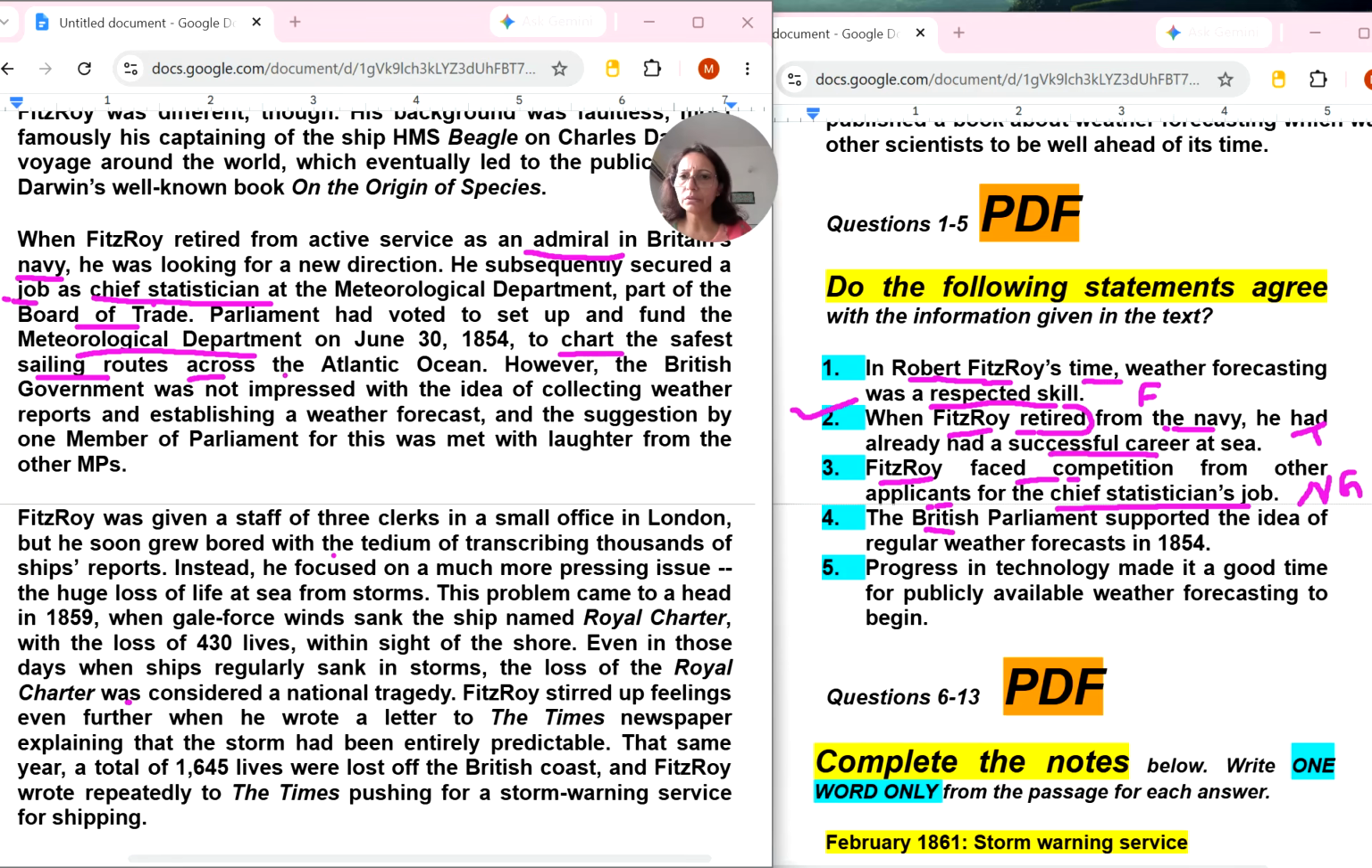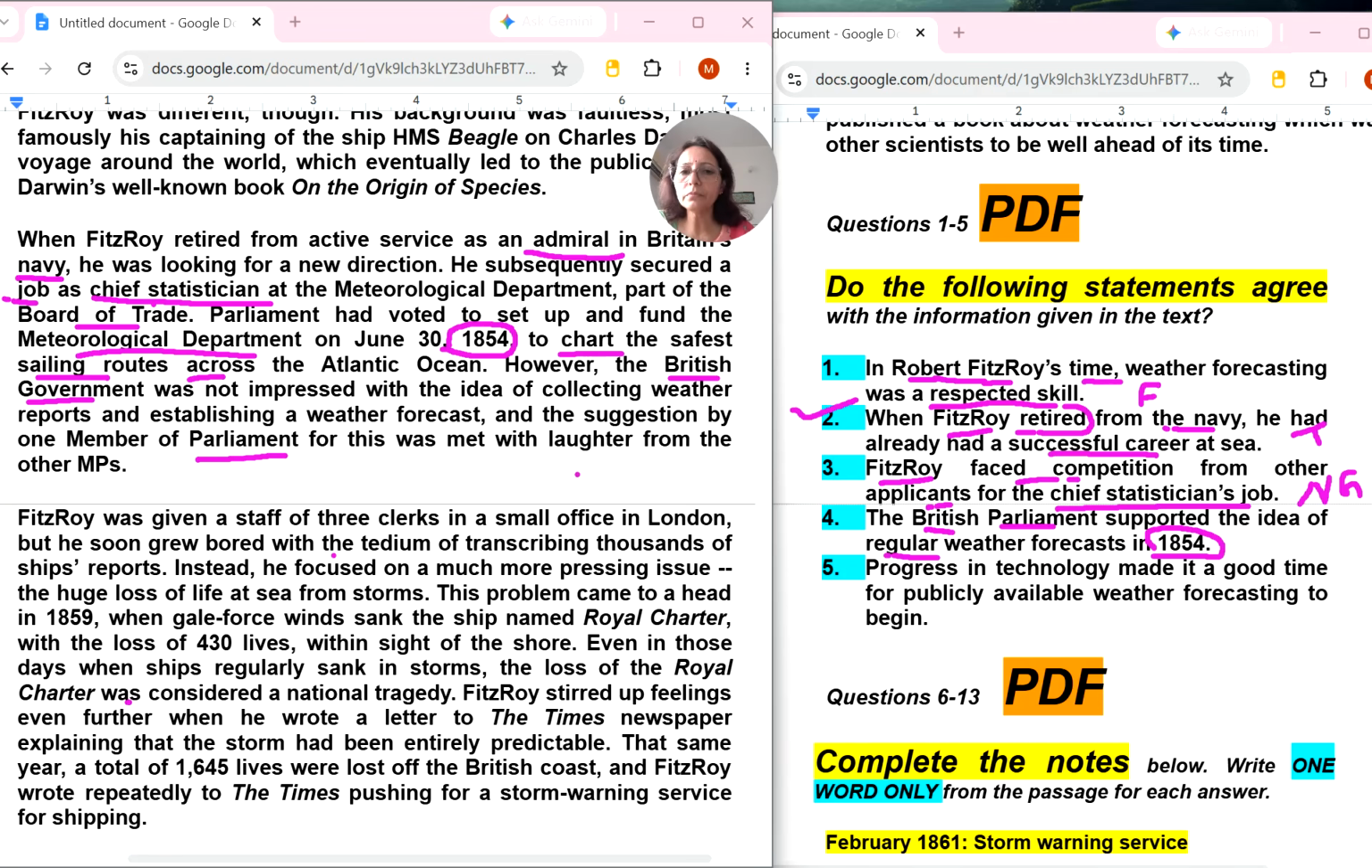So Parliament, yeah, here it is the British government, so the word parliament is also there. See this, the British Parliament supported the idea of regular weather forecast in 1854. Okay, this word will take us to the, yeah, so of course we are at the right location. 1854 is here. Now we need to find whether the Parliament supported the idea of regular weather forecast or not.